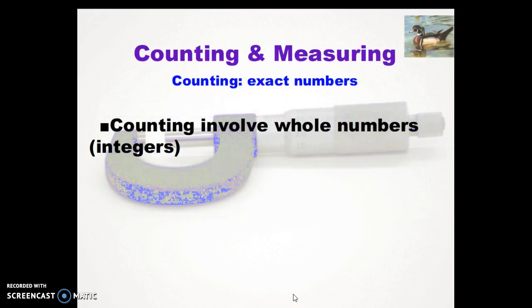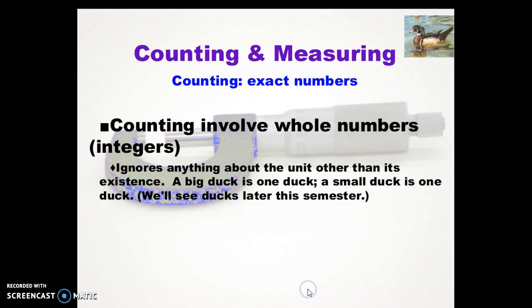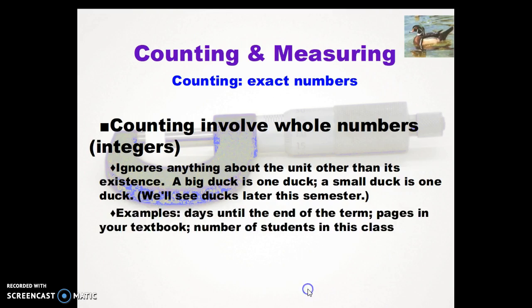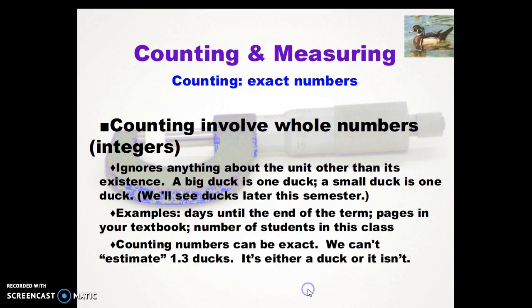The first thing we need to do is talk about counting. One of the first things a child learns to do is to count. Counting involves whole numbers, what we call integers. It ignores anything about the thing that we're counting other than its existence. So a big duck is one duck, a small duck is one duck. Examples: days until the end of the term, pages in your textbook, or number of students in your class.